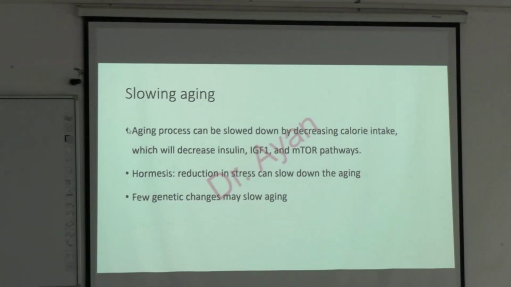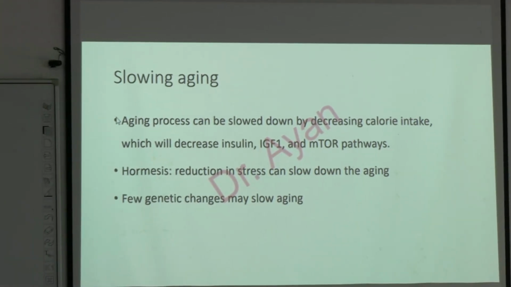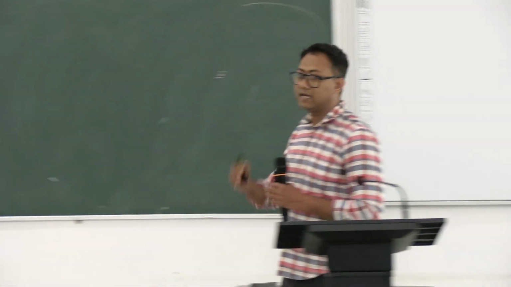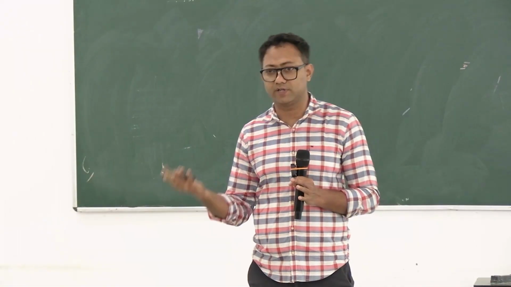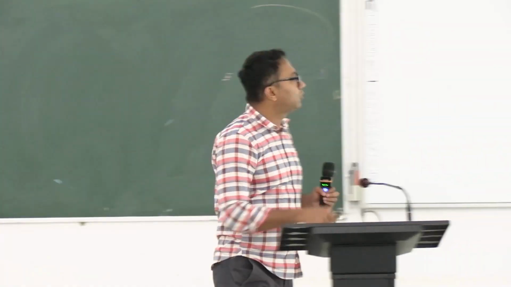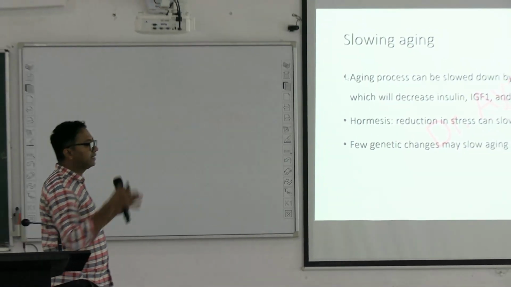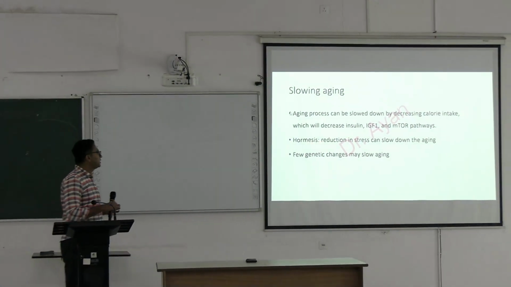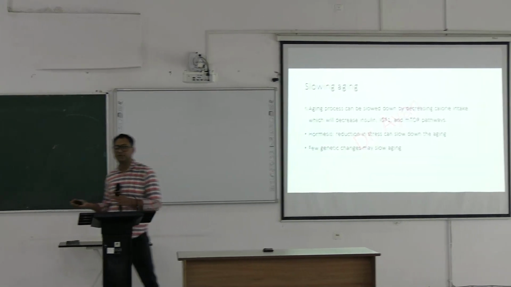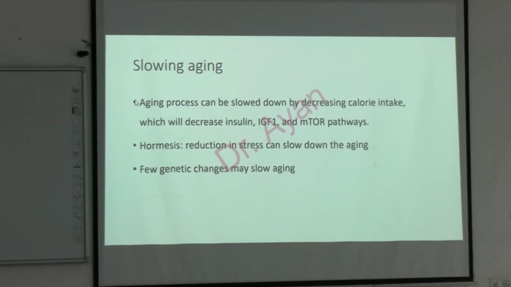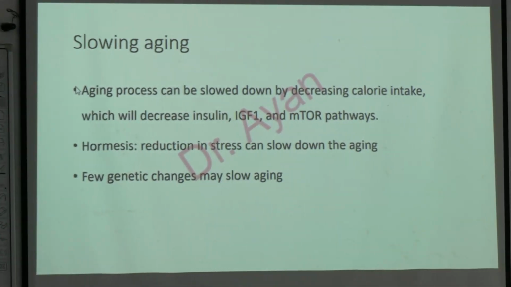Slowing aging. It is an area of research nowadays, how to prevent aging. The aging process can be slowed down by, number one, decreasing calorie intake. Restrict calorie intake. Anything in excess is poison. Excess calorie is poison. Decreasing calorie intake will decrease insulin-like growth factor and the mTOR pathway. Hormesis is the reduction of stress. Very difficult in our medical curriculum. Stress will be there, right? But this is one way. And a few genetic changes may slow aging as well.